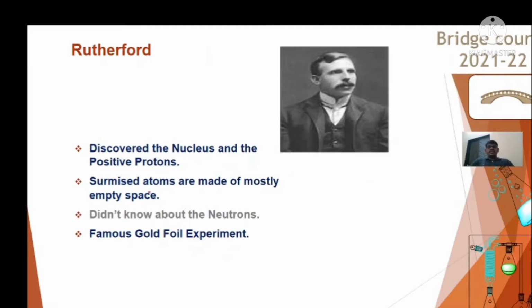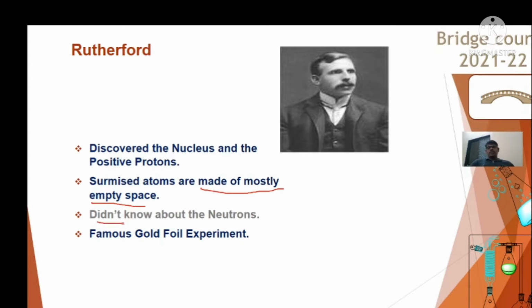So Rutherford discovered the nucleus and the positive proton. Then he summarized that atoms are made up of mostly empty space. These are the postulates of Rutherford after performing the gold foil experiment, which we are going to see in the next slides.